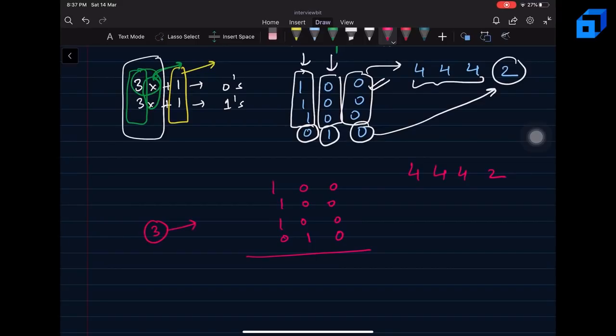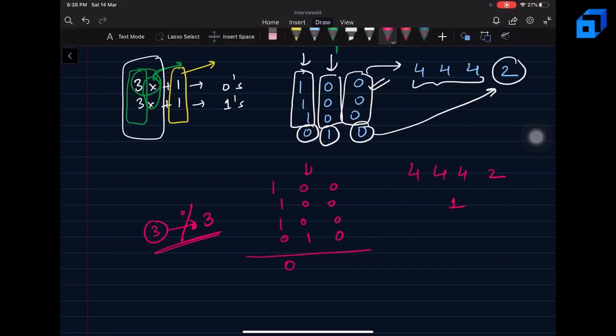I get 3 as my sum, and when I take its mod by 3 only, I will reduce, or get away from, all the elements which are occurring thrice, right? I will get away from all these bit values. So when I take the mod with 3 of 3, I get a 0 here, right? Similarly, the process is followed here.